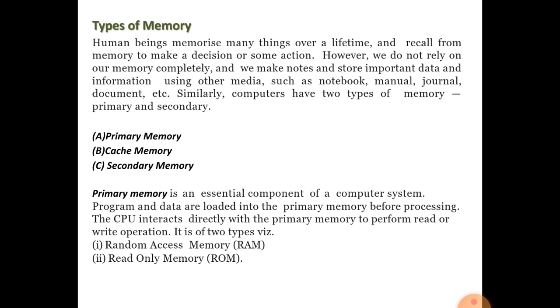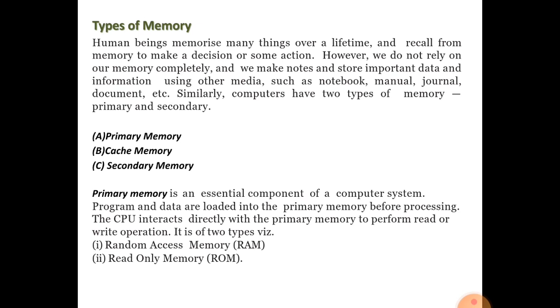What is primary memory? Primary memory is essential memory for the computer system. Programs and data are both stored in the primary memory, because, as I explained before, the processing calculation takes place in RAM. Before processing, data and instructions are loaded into primary memory.